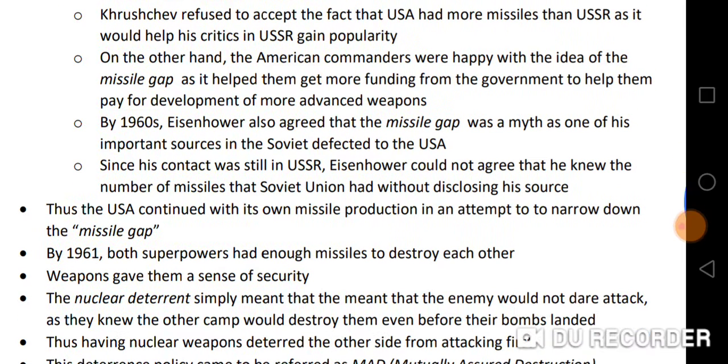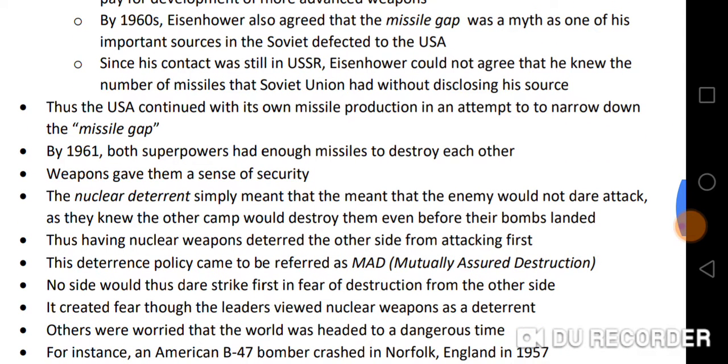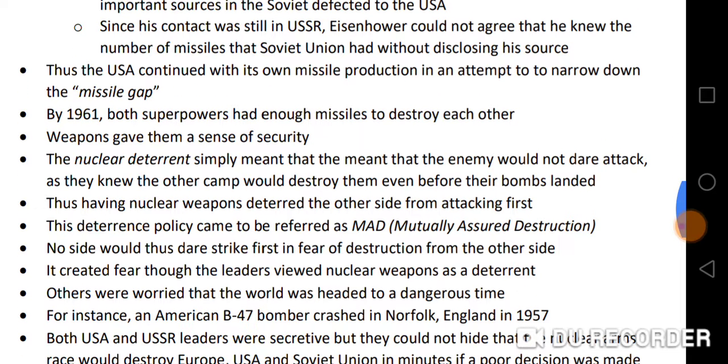Thus, the USA continued with its own missile production in an attempt to narrow the missile gap. And by 1961, both superpowers had enough missiles to destroy each other. These weapons gave them a sense of security, and the nuclear deterrent simply meant that the enemy would not dare attack, as they knew that the other camp would destroy them even before their bombs had landed. Thus, having nuclear weapons deterred the other side from attacking first.